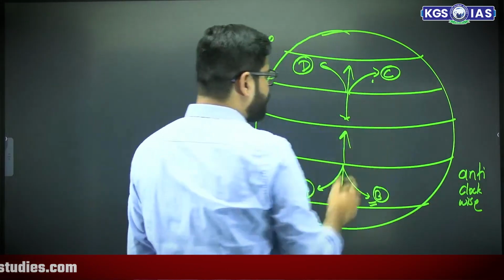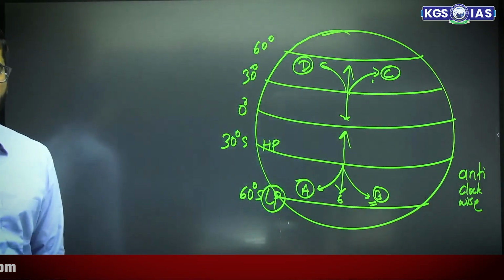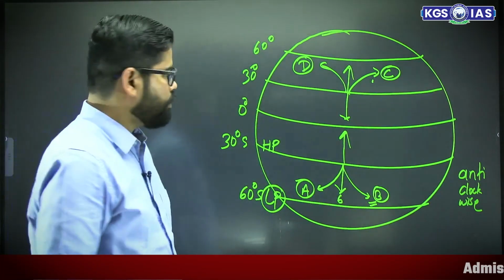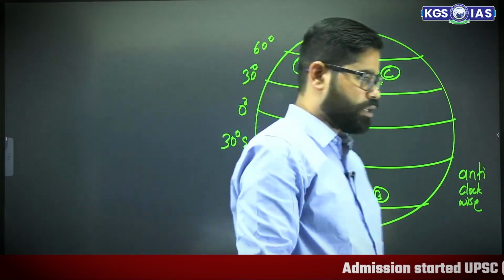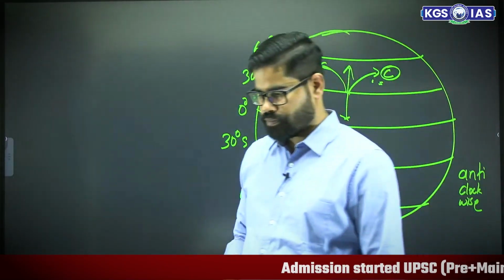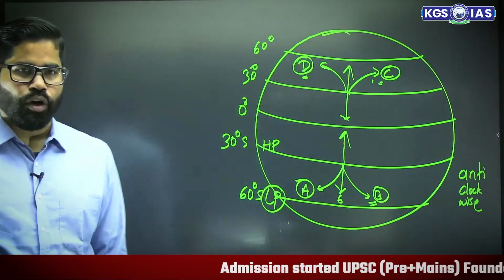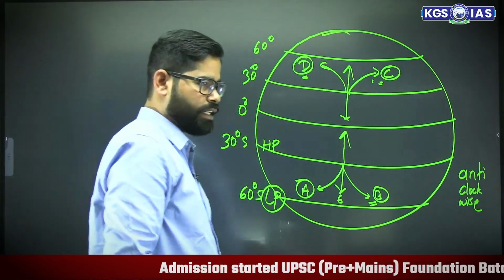Now tell me about this one. Here option C or option D, which one will be correct?